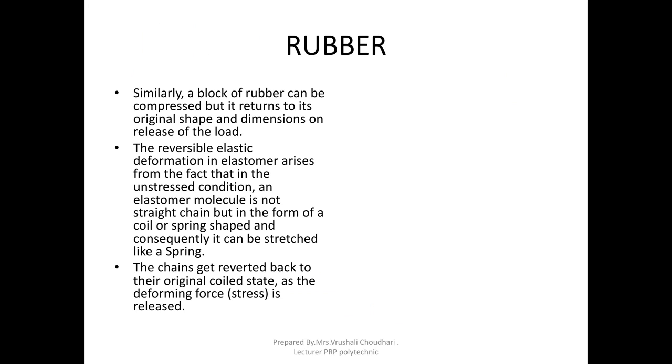Do you know a spring? What happens in a spring? When we apply pressure or force, deformation, expansion or contraction takes place, and when we remove it, it goes back to the original shape. Similarly, rubber has spring-like molecules, and due to that it shows elasticity.